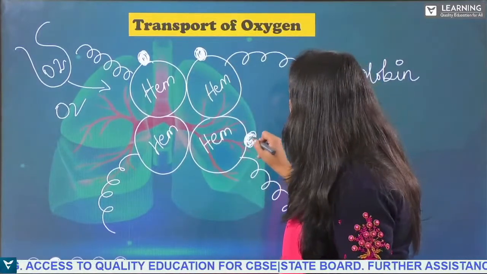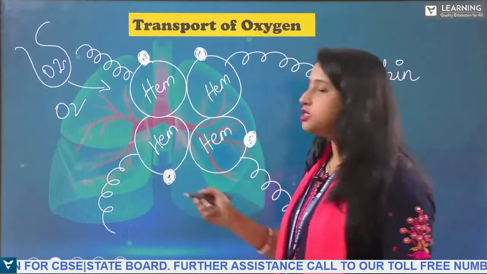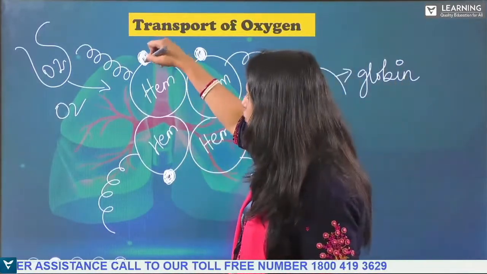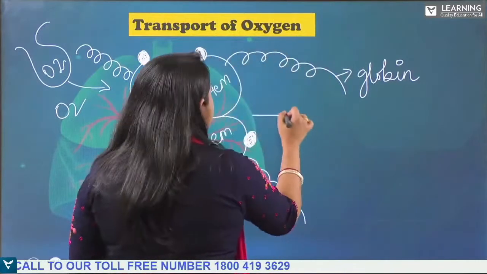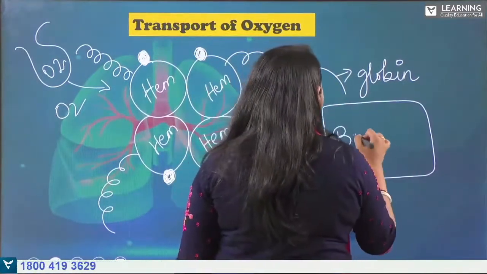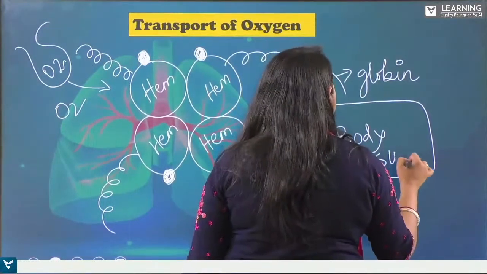This binding of oxygen with the hemoglobin is called oxyhemoglobin. Is that clear? But these cells, the body cells or the body tissue, also require what?